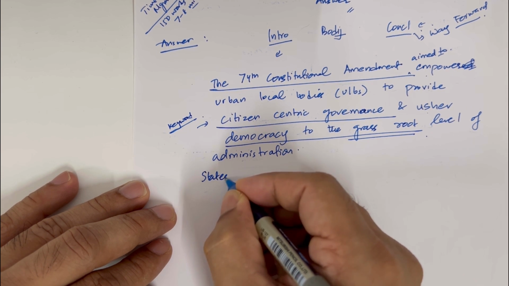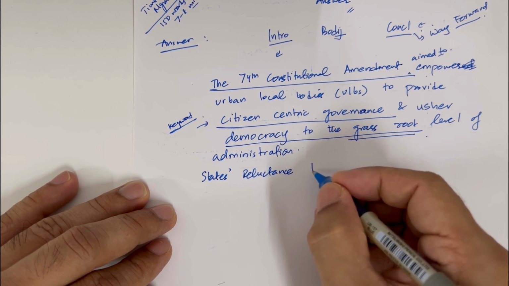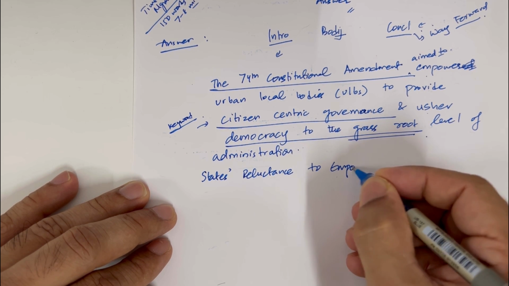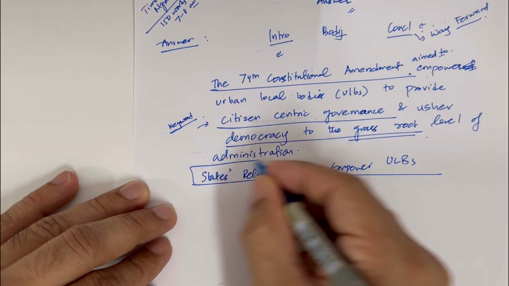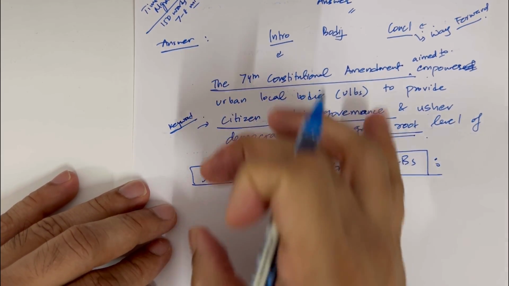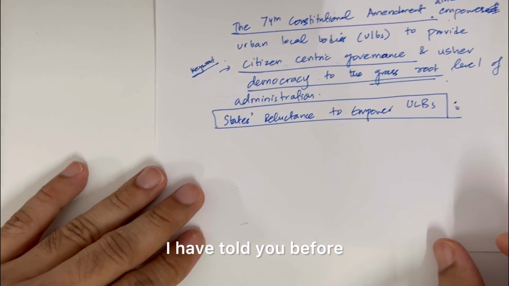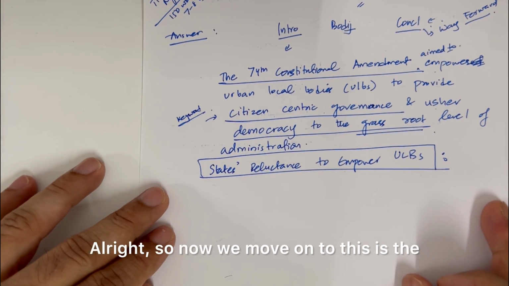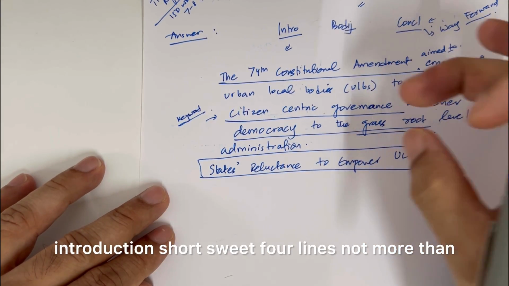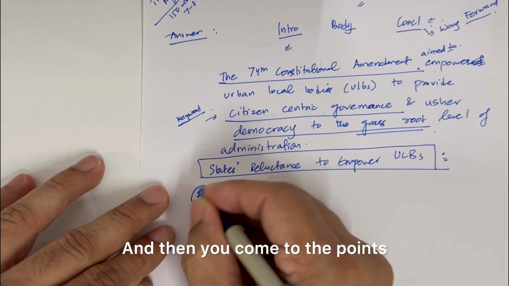States' reluctance to empower ULBs. Okay. You can write this in bold also, or in capital words, like I have told you before, but this is also fine. All right. So, now we move on to, this is the introduction, short, sweet, 4 lines, not more than that, will take you less time, and then you come to the points.